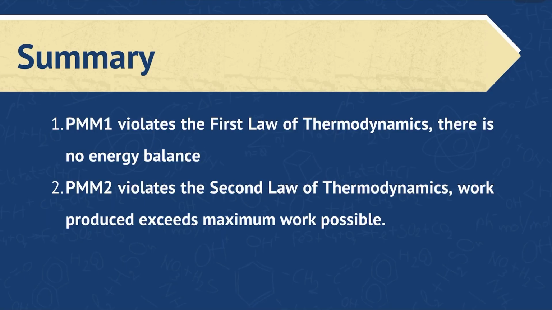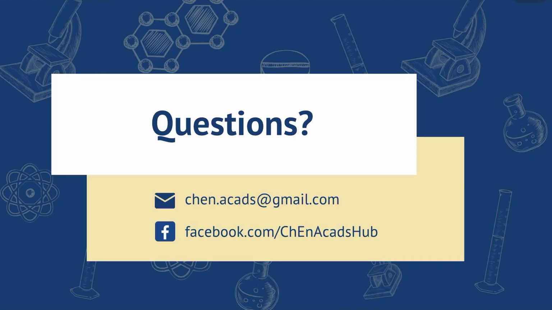And to summarize our discussion, we have first, PMM1 violates the first law of thermodynamics, so there is no energy balance, or the energy is not balanced. And for the second, PMM2 violates the second law of thermodynamics, which means that the work produced exceeds the maximum work possible. So that is all for today's discussion.